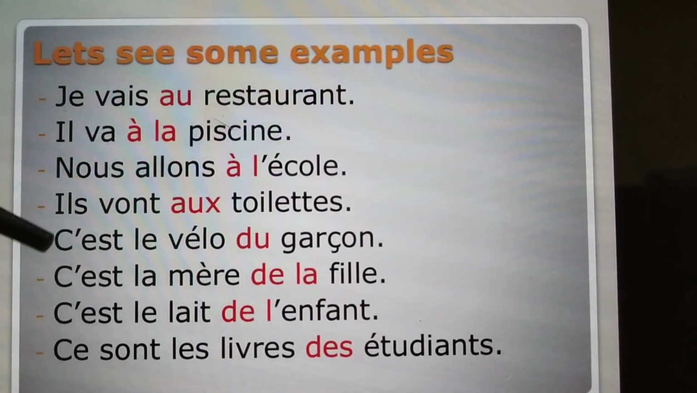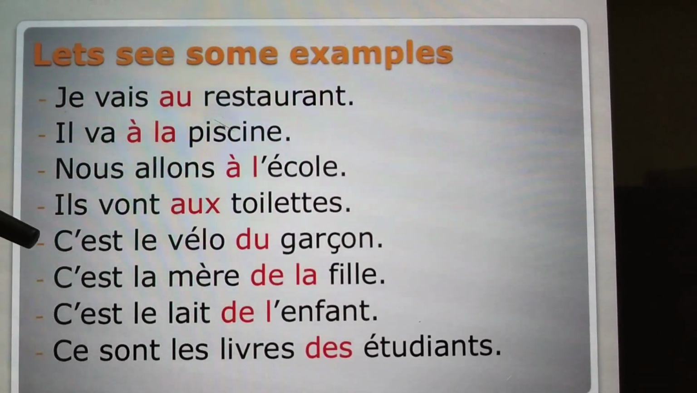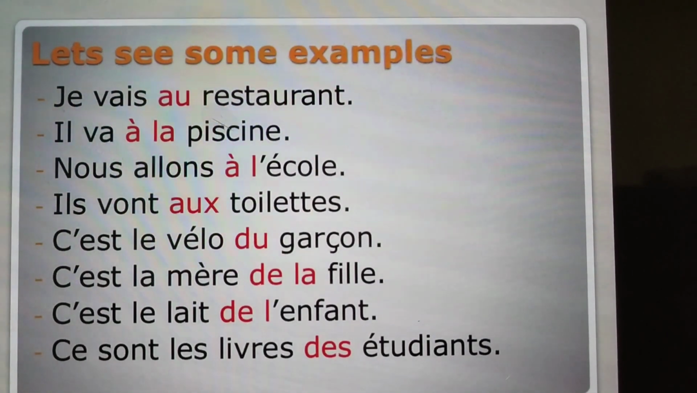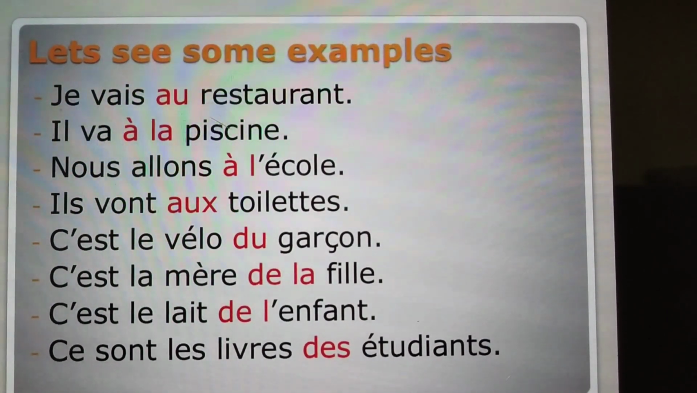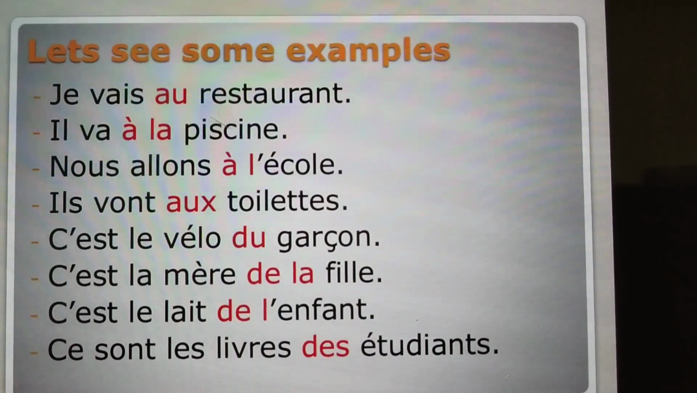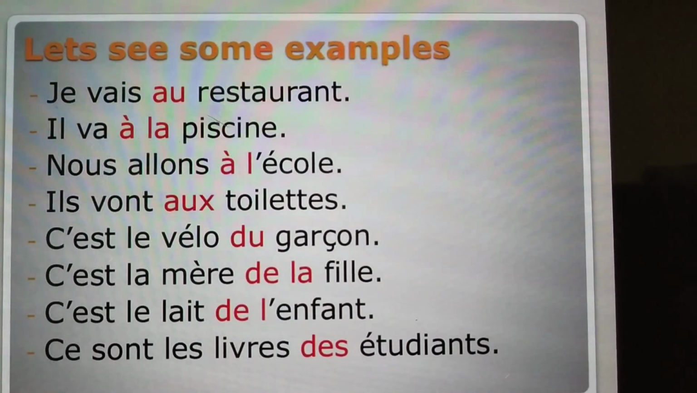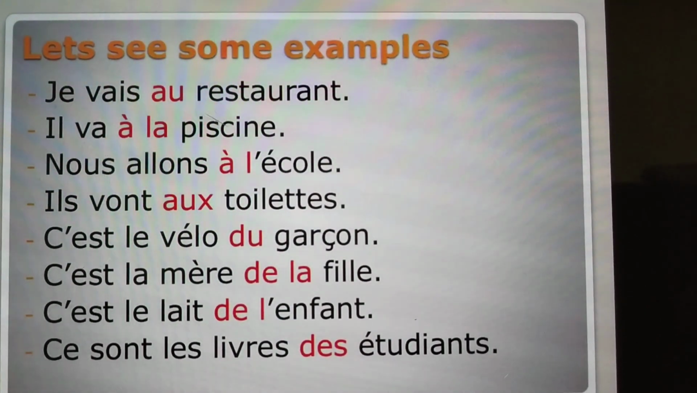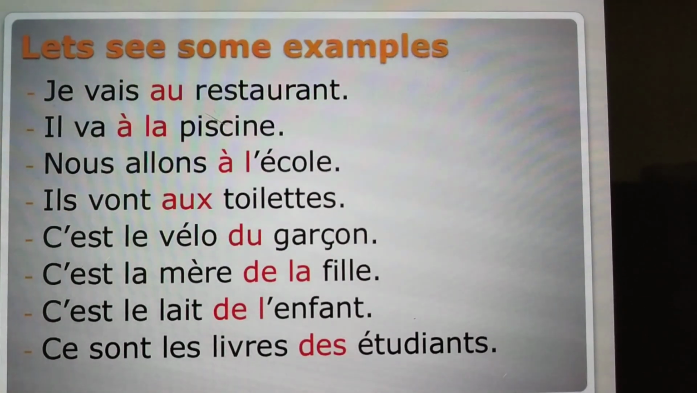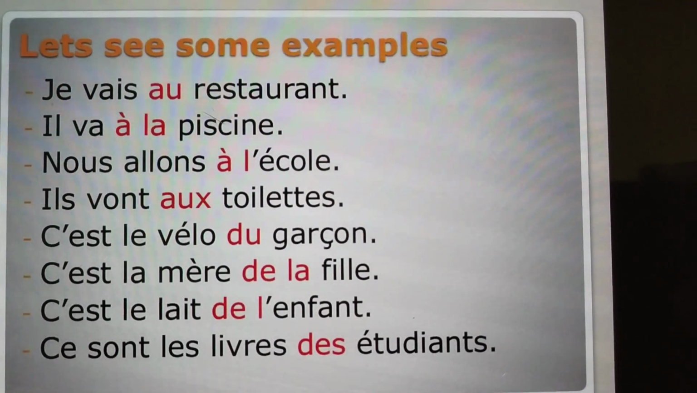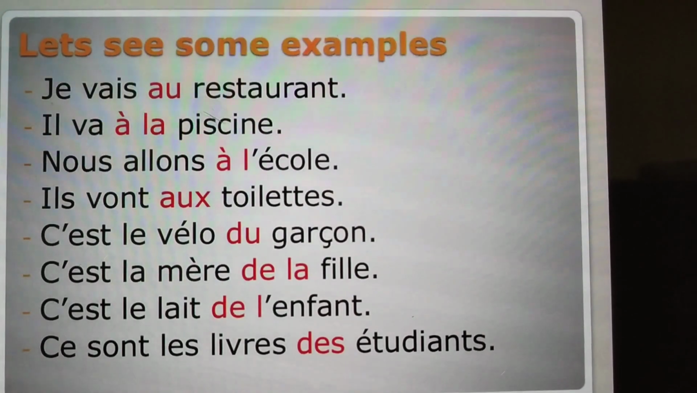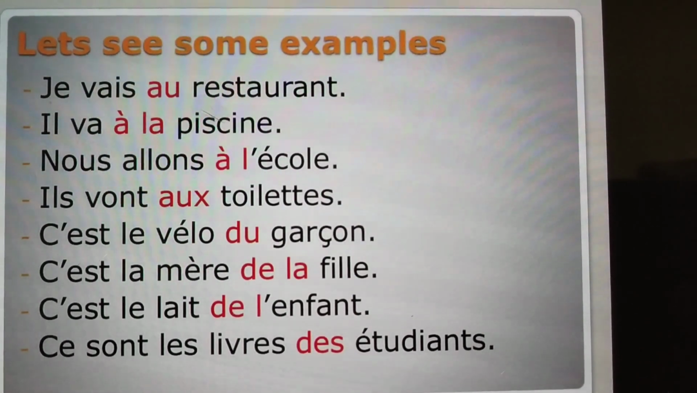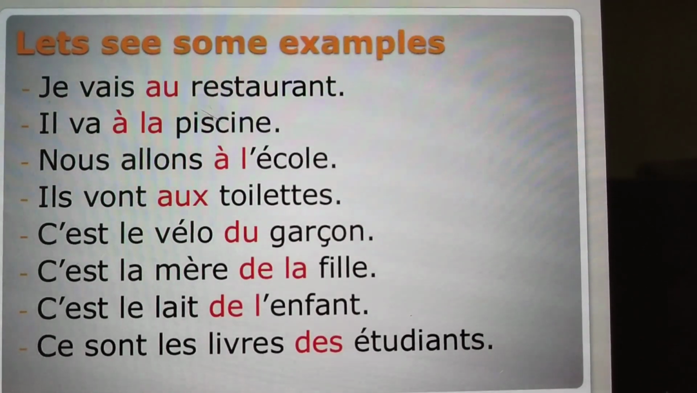Now, in the next part, we will see the preposition de with contracted articles. C'est le vélo du garçon. This is the cycle of the boy. C'est la mère de la fille. This is the mother of the girl. C'est le lait de l'enfant. This is the milk of the child. Ce sont les livres des étudiants. These are the books of the students.